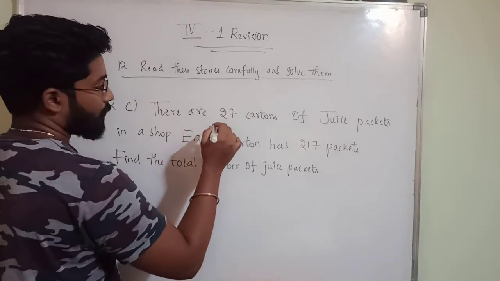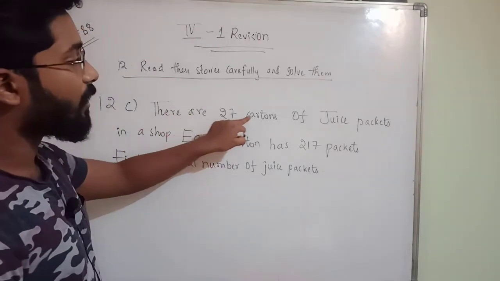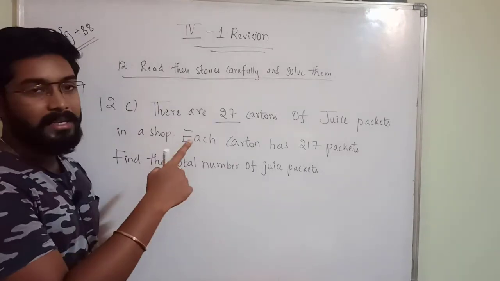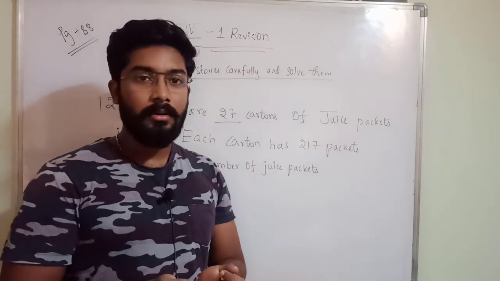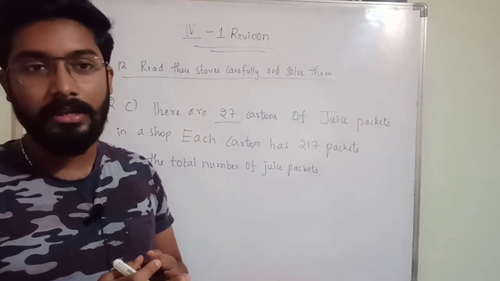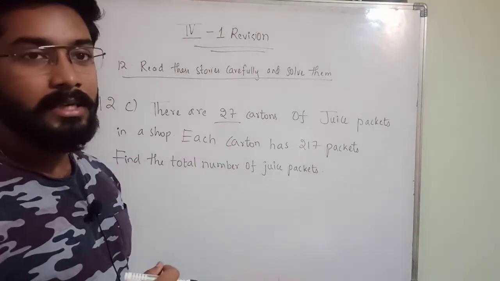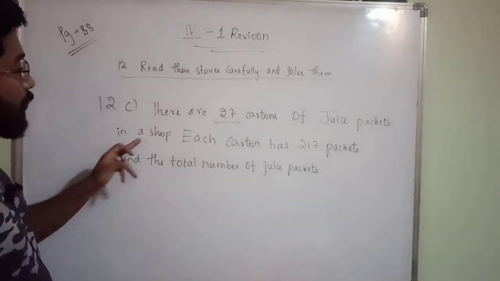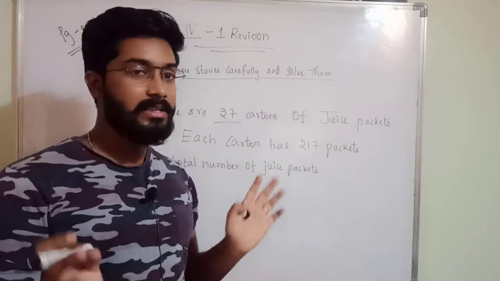So here he is saying there are 27 cartons of juice packets in a shop. So a shop has 27 cartons. Cartons means a big box will be there. You will get chocolate cartons, juice packet cartons, like that in a shop you will get, no? So 27 cartons of juice packets are there. So let us write. There are 27 cartons of juice packets, a big box. Okay, like that 27 boxes are there.